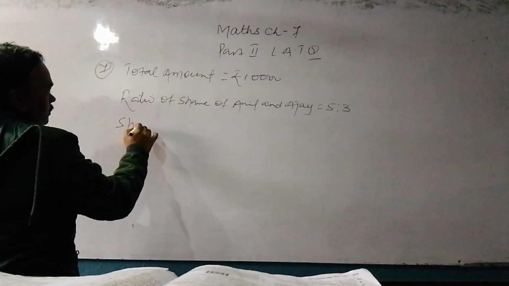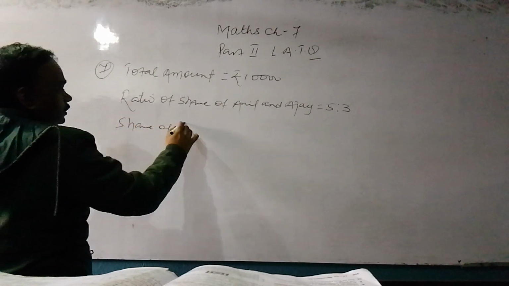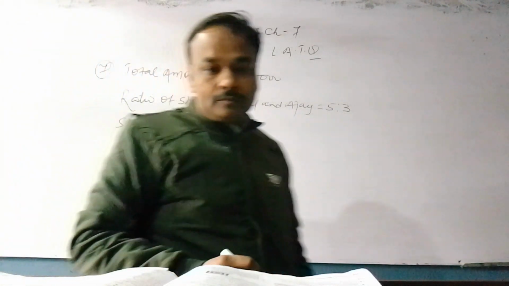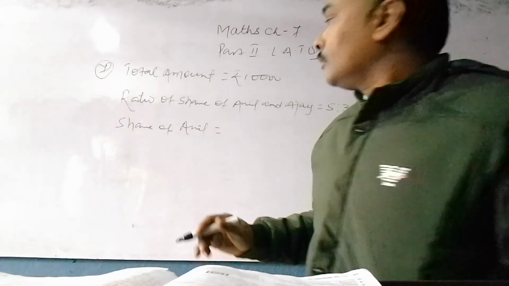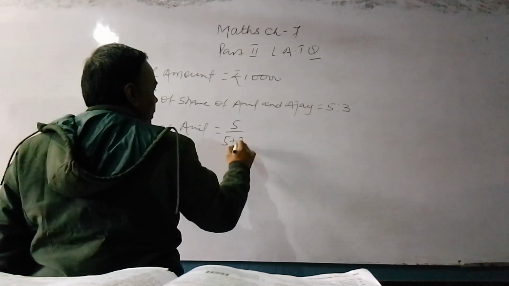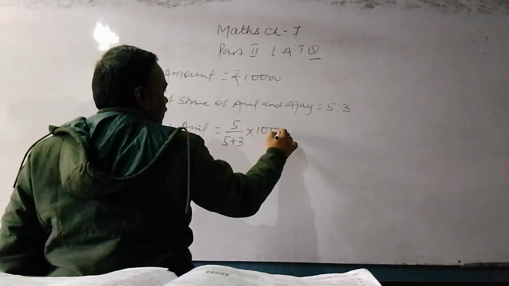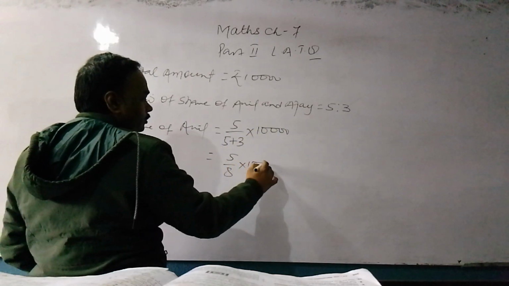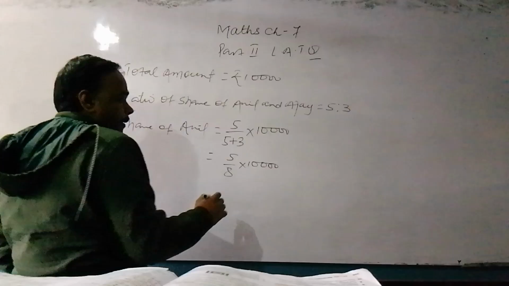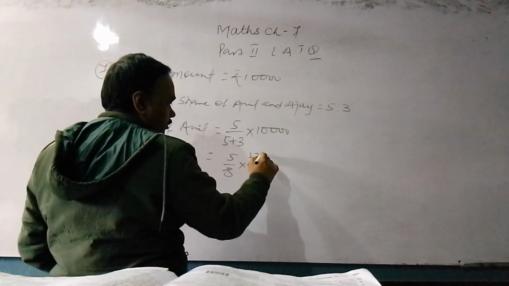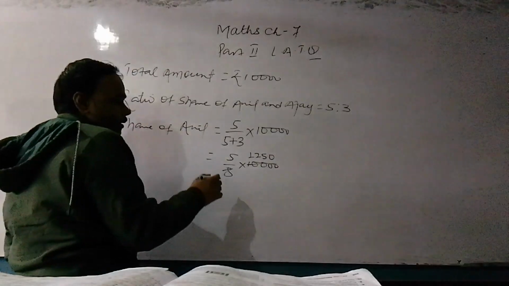Then share of Anil is equal to 5 by total sum, 5 by 5 plus 3 into 10,000, means 5 by 8 into 10,000. Simple it is.